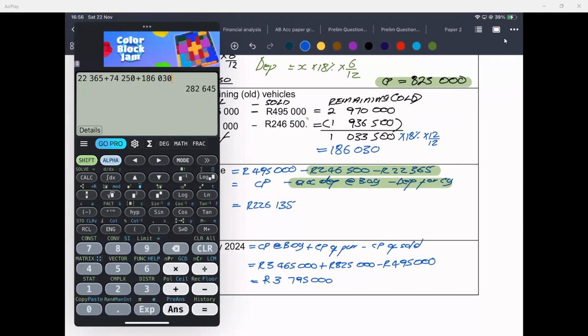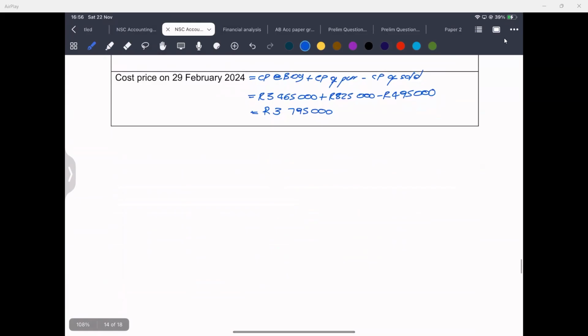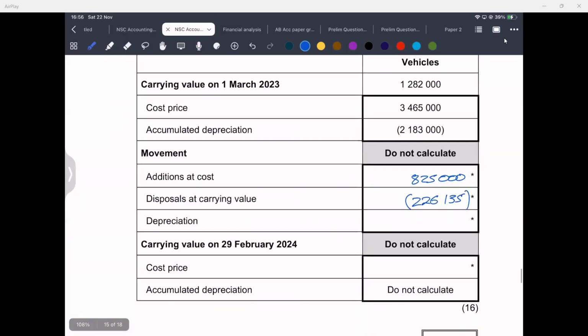Sold, new, and old. Snow. It's a snow, right? No.